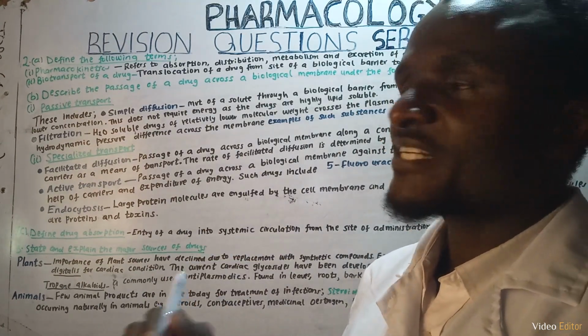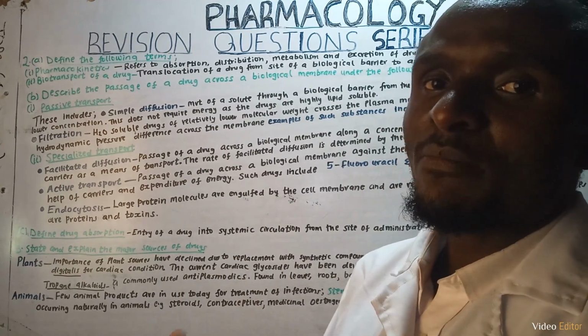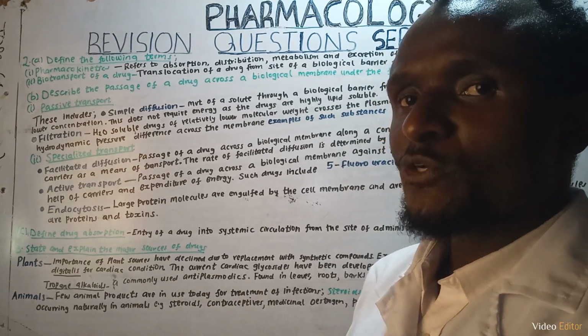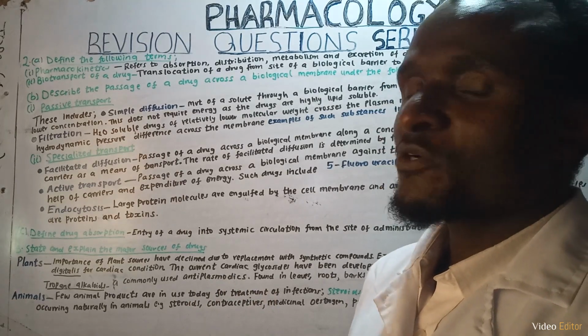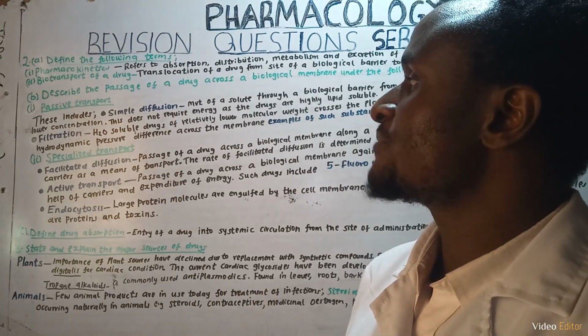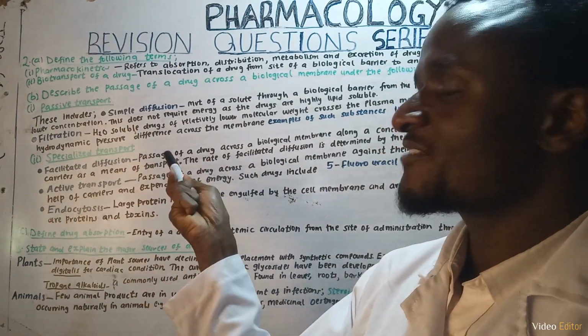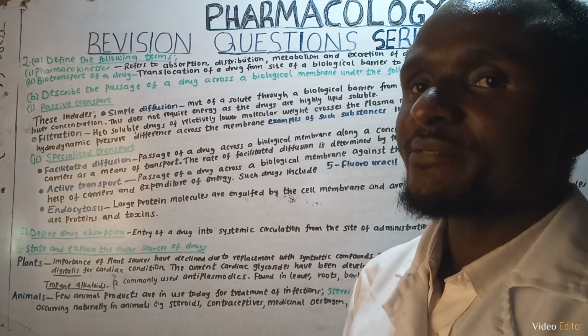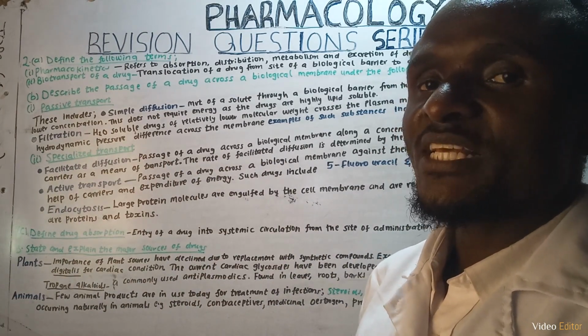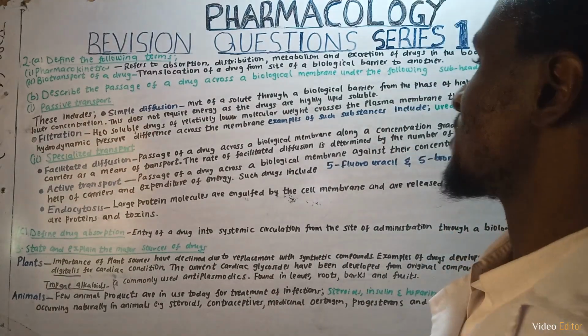The drug must have a lower molecular weight and be highly soluble in water, so it can easily be filtered due to the hydrodynamic pressure difference across the membrane. Examples of such drugs include urea and ethylene glycol.